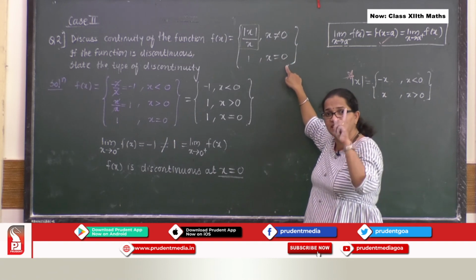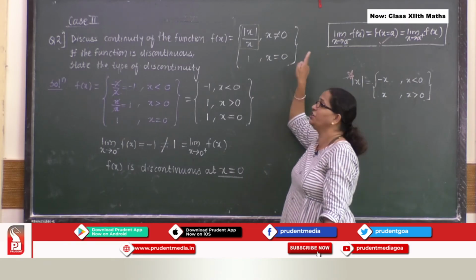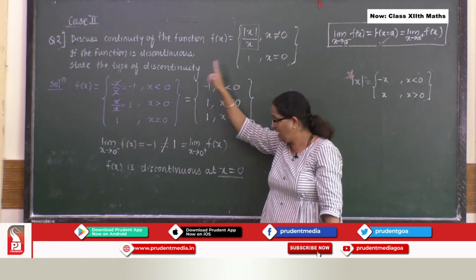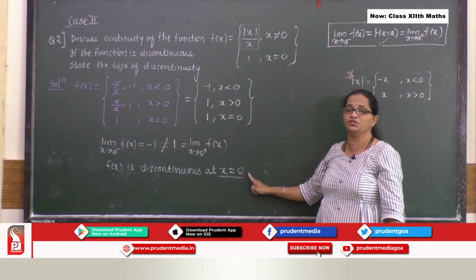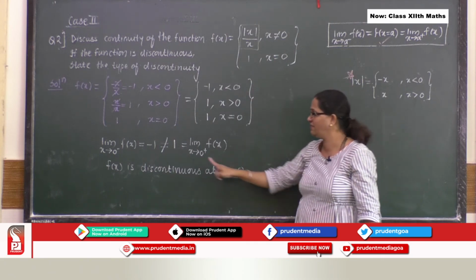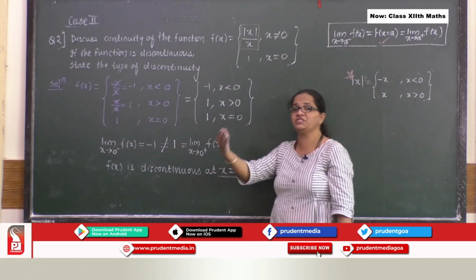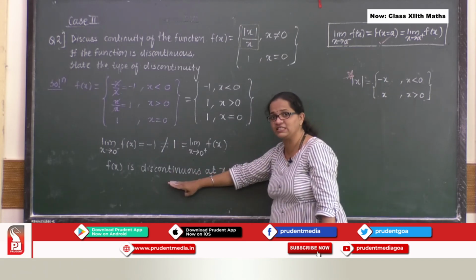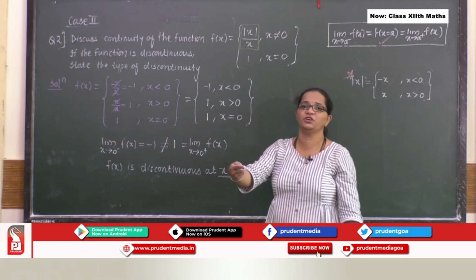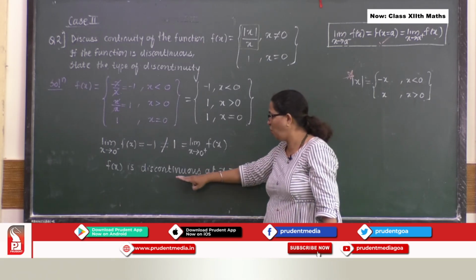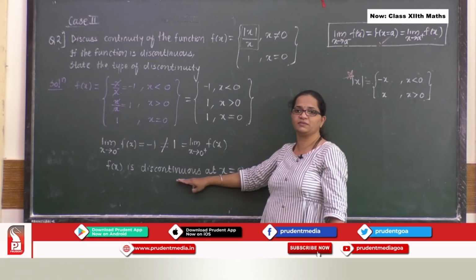So, this is telling you that you need to discuss continuity at x equal to 0. Since it is discontinuous, I need to proceed further. So, what is the further part?